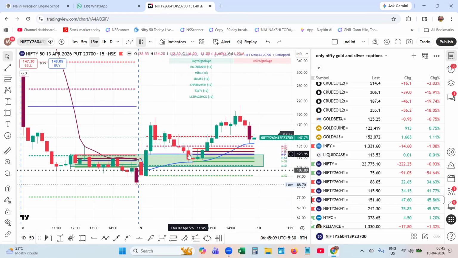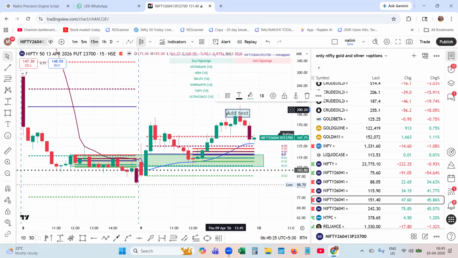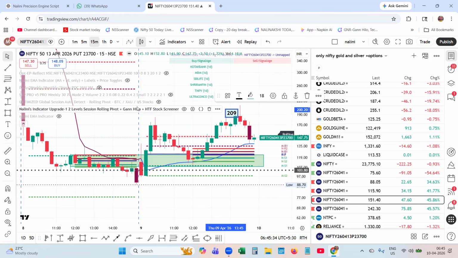You could have taken this trade very confidently even though it was choppy. It rallied up to, you see I am placing the cursor on this candle, the high of this candle was 209.